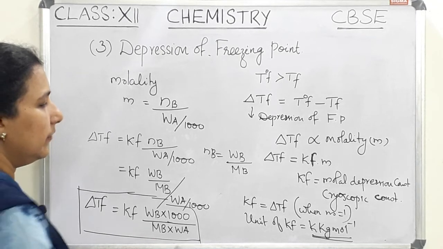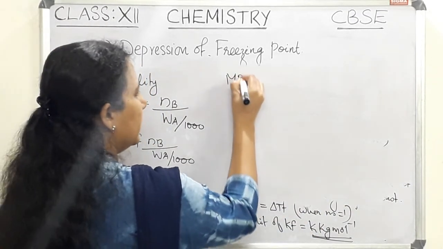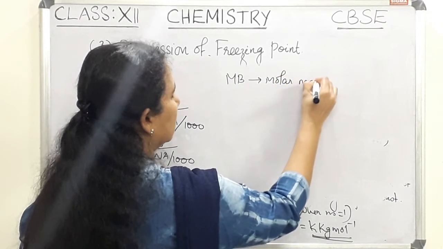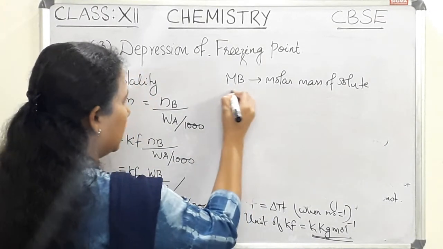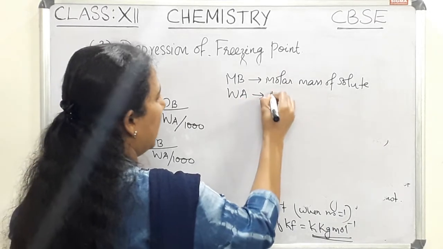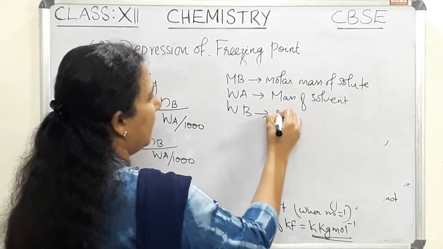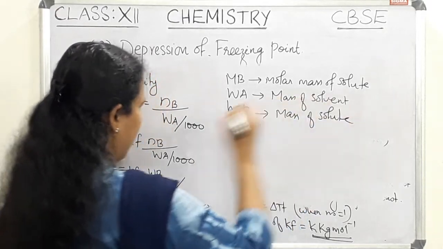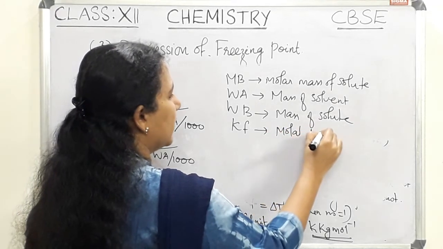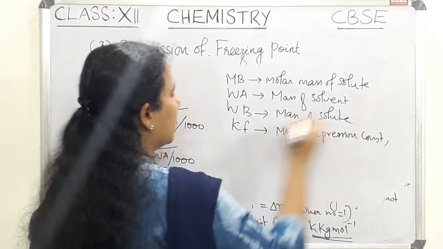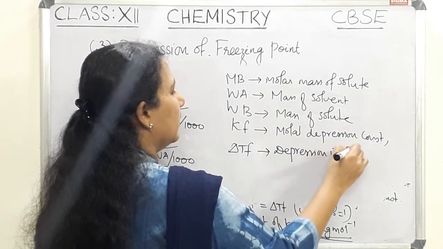Using this equation, we will find out the molar mass of an unknown solute, Mb. Here Mb equals the molar mass of solute, Wa equals the mass of solvent, Wb equals the mass of solute, Kf equals the molal depression constant, and delta Tf equals the depression in freezing point.